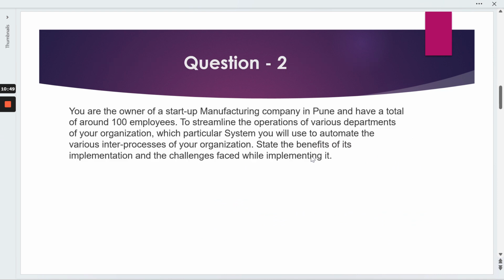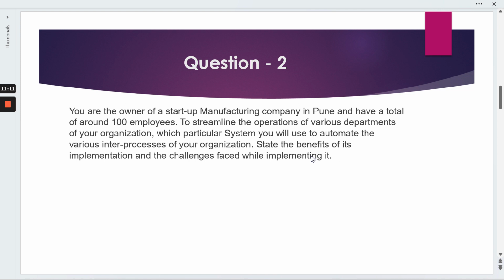Now moving to our second question. You are the owner of a startup manufacturing company in Pune and have a total of 100 employees. To streamline the operations of various departments of your organization, which particular system would you use to automate the various inter-processes of your organization? State the benefits of the implementation and the challenges faced while implementing it.